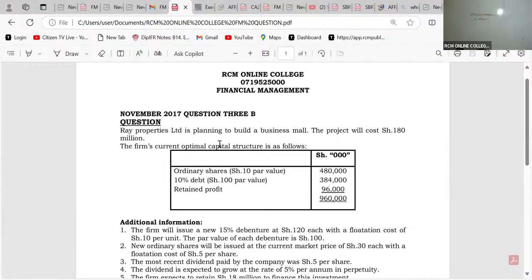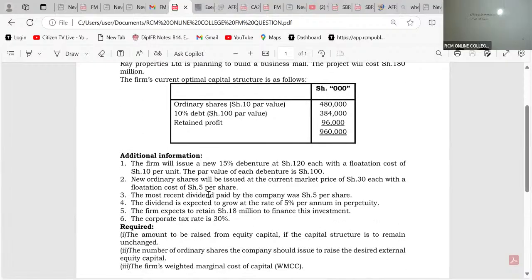So it means that automatically, if the examiner was to ask me to compute the cost of capital, then the most appropriate cost of capital here would have been the incremental one, the WMCC. And then if it is WMCC, what am I going to do, ladies and gentlemen, pretty fast here? Because it is WMCC, it is your normal. WMCC and WACC formulas are the same.